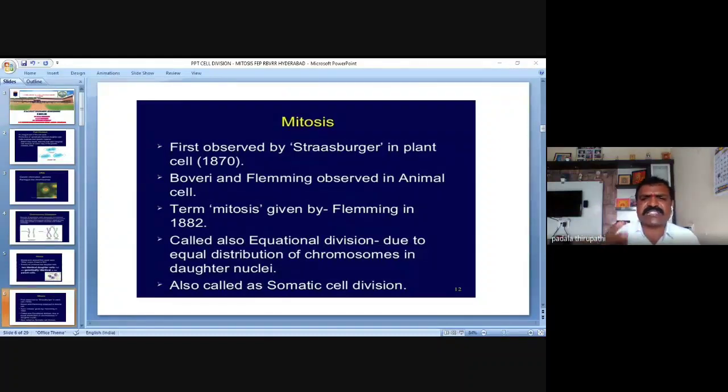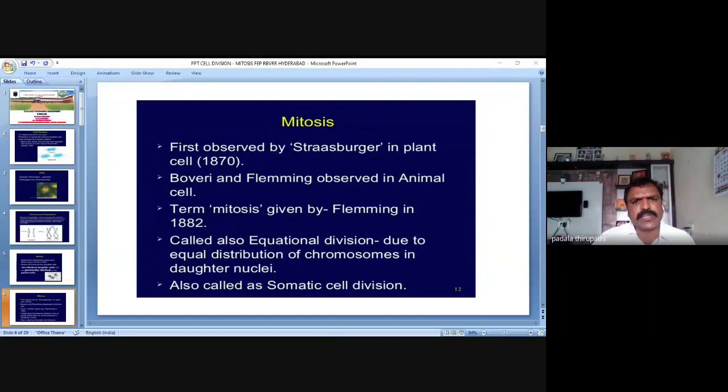These three scientists, Strasburger, Boveri and Flemming, only identified or observed mitosis, but did not coin the term. Who coined the term mitosis? Flemming. Strasburger did not coin it, and Boveri did not either. The term mitosis was coined by Flemming in 1882.